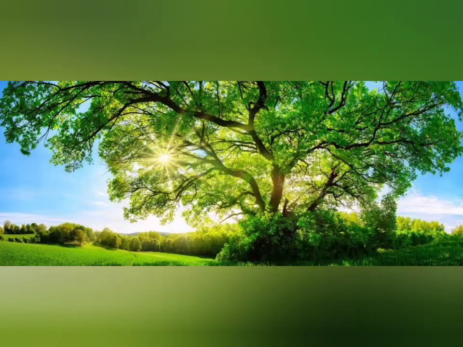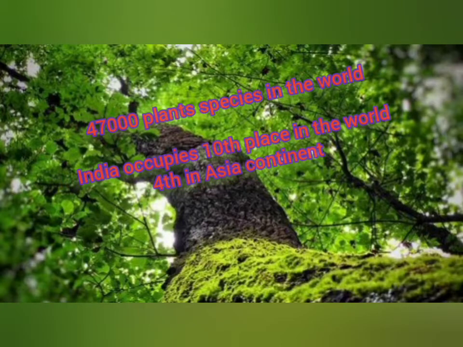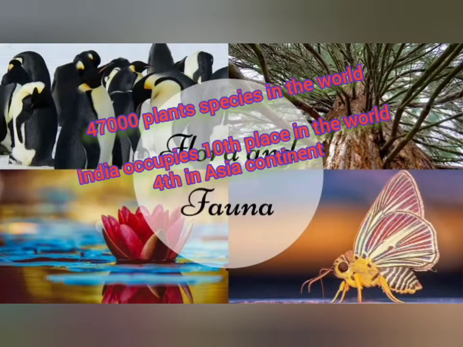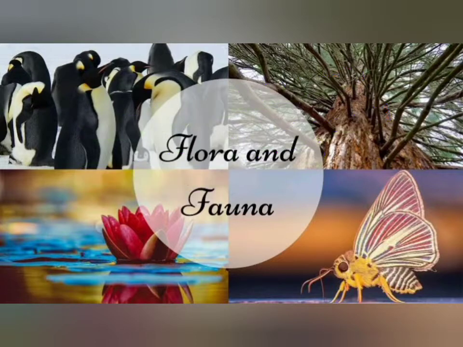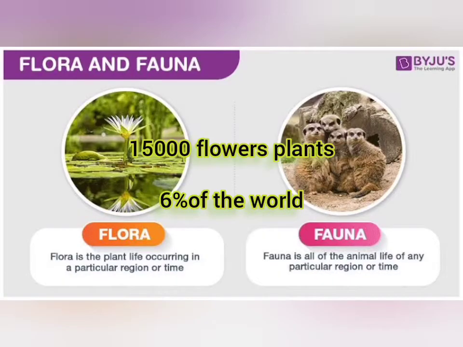Thank you students. In our country India, we have 12 mega biodiversity regions. We have 47,000 plant species in India, which occupies 10th place in the world and 4th in Asia. In India, we have 15,000 flowering plants, which account for 6% of the world.